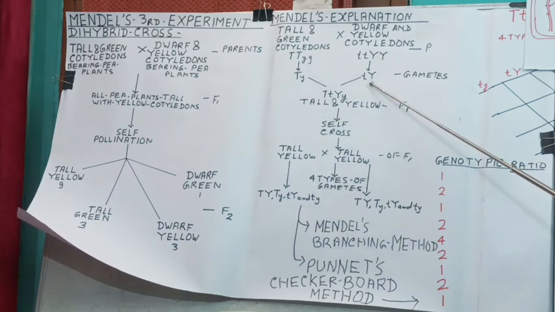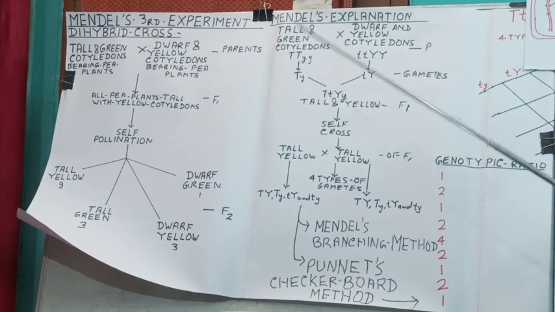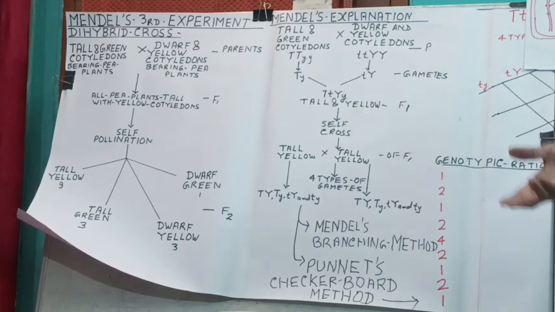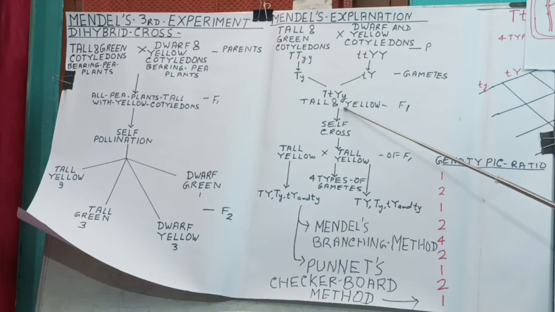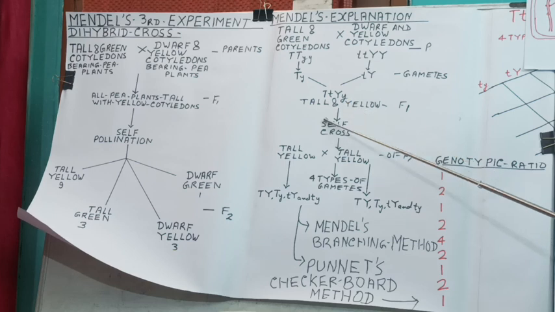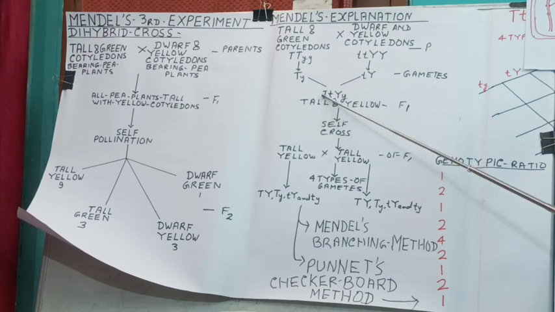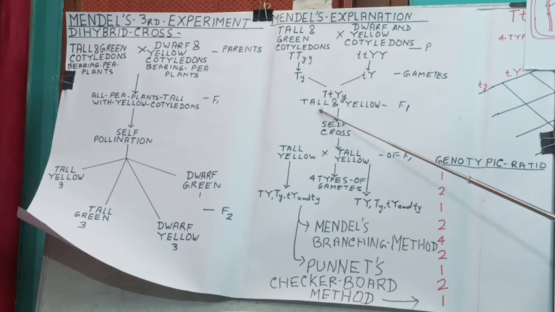Here also the gamete will contain small t and capital Y. So in every checkerboard you have to first make the gametes and then make the hybrid, right? So in F1 all individuals had capital T, small t, capital Y, small y. They were tall and yellow because capital T for tallness was dominant over small t for dwarfness.